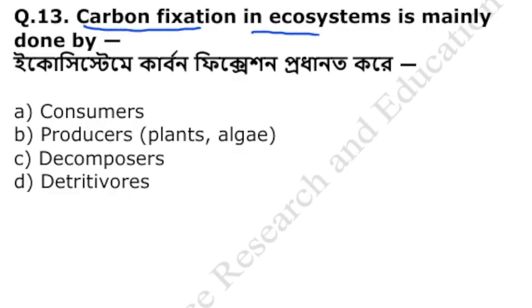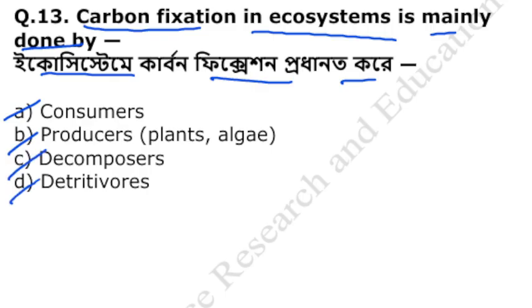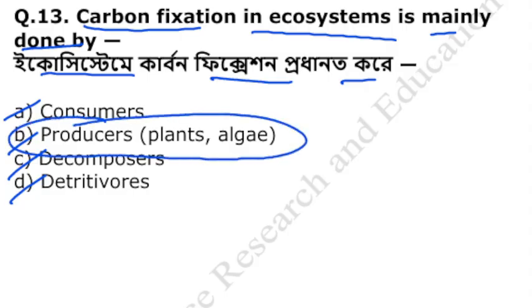Carbon fixation in ecosystem mainly done by ইকোসিস্টেমের যে কার্বন ফিক্সেশন সেটা প্রধানত ঘটে কার সাহায্যে? কনজিউমার্স, প্রডিউসার্স, ডিকম্পোজার্স, detrivores. The carbon fixation in ecosystem mainly occurs by producers, that is done by plants and algae.